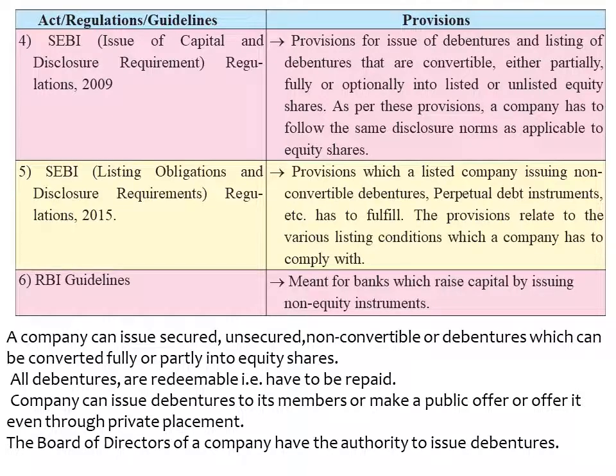Perpetual debt instrument means it is a debt which does not have any maturity date, and for that the issuer company keeps on paying the interest forever till the investor holds the bonds. They are known as perpetual debt instruments. So if the listed company is issuing non-convertible or perpetual debt instruments, they have to follow the SEBI regulation 2015.